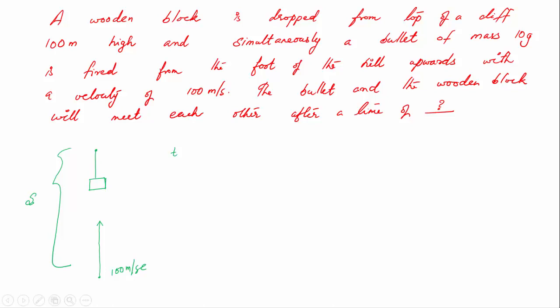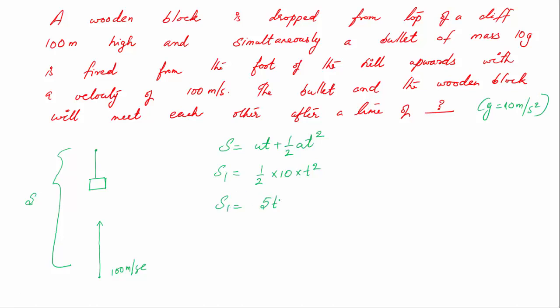For the wooden block, the equation of motion is s equal to ut plus half at square. Let us call it s1 for the wooden block. The initial velocity is 0, so we get half into 10 into t square, given g is equal to 10 meter per second square. Here 10 meter per second square is taken approximately instead of 9.8 meter per second square. So we get s1 equal to 5t square for the wooden block.